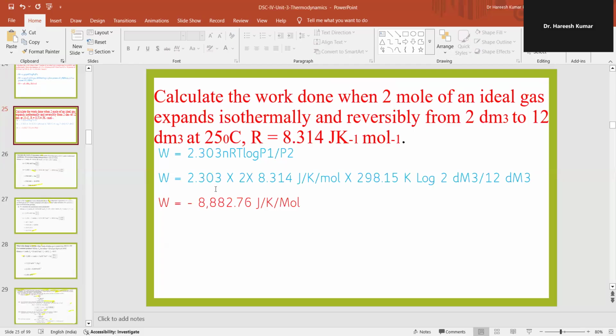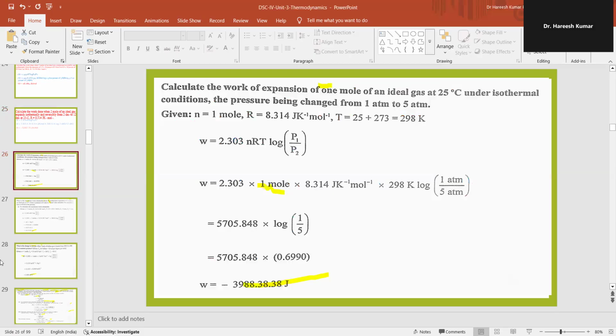Then W is equal to 2.303 into 2 into 8.314 joule per Kelvin per mole into 298.15 Kelvin log of 2 decimeter cube upon 12 decimeter cube. Then on simplification, W is equal to negative 28882.76 joule per Kelvin per mole. Let's take one more numerical.